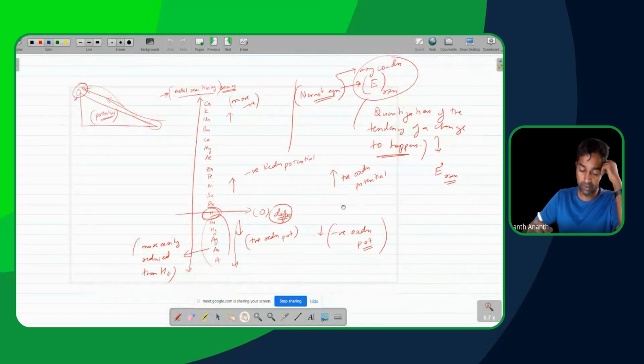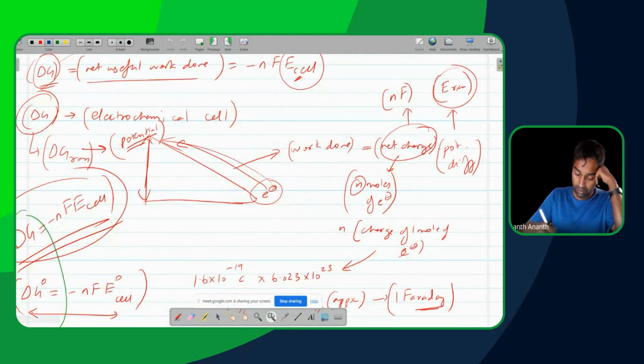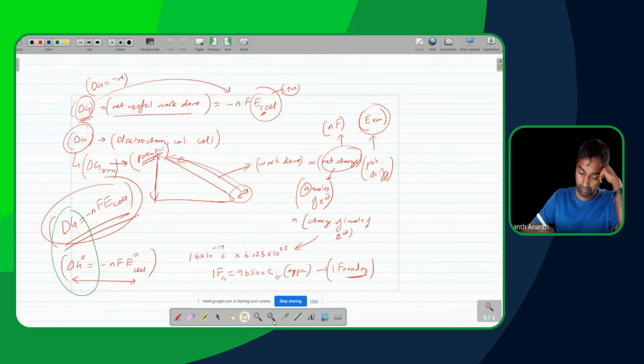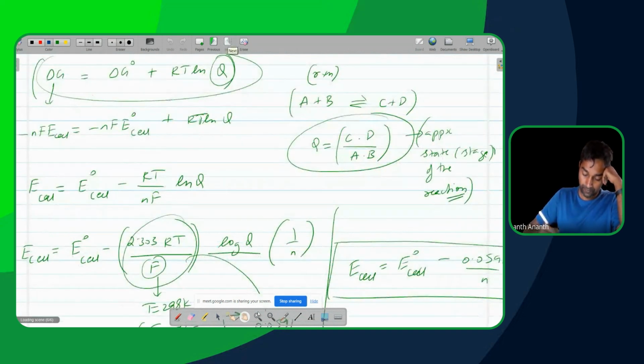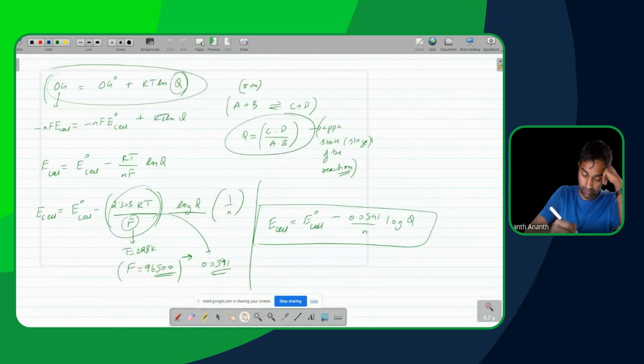Okay, we had discussed the potential aspect. What is the Nernst equation? Actually, I'll continue the discussion here itself on electrochem. This will be easier. Okay, so net useful work done. This work is also done. And this is also done. Okay.